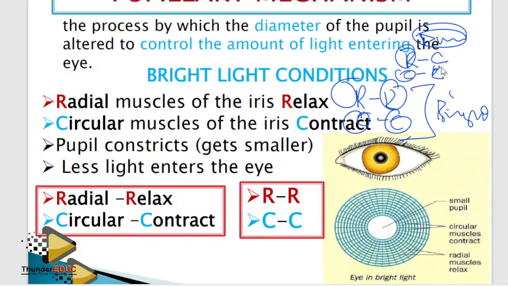In dim light, radial muscles contract, circular muscles relax. The diameter of the pupil becomes big, yes. And then what happens? More light will enter the eye. That's dim light.